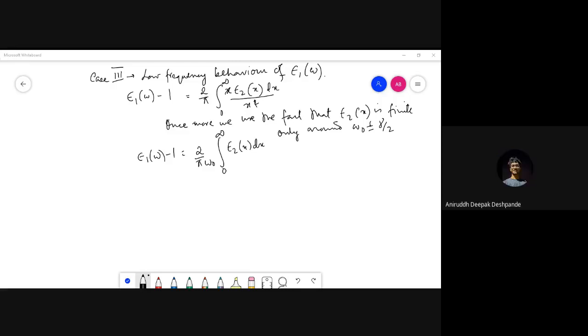You don't get omega naught from any integration; it is just an approximation, the value at which this thing peaks, where the epsilon peaks.